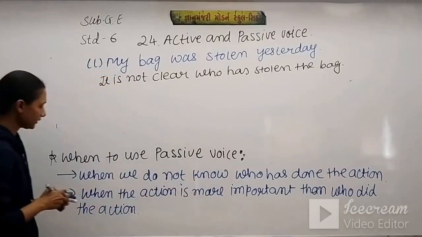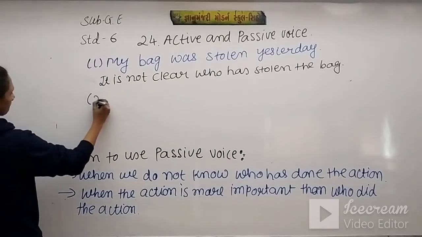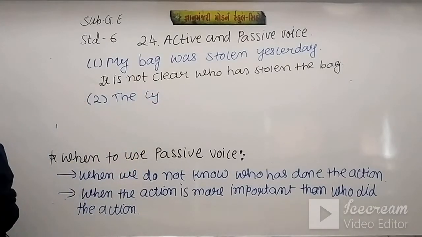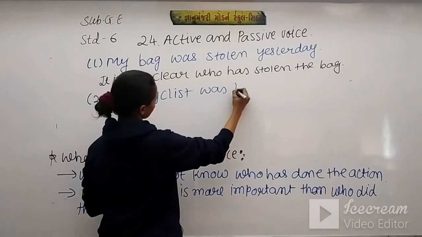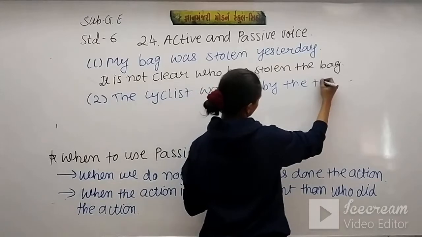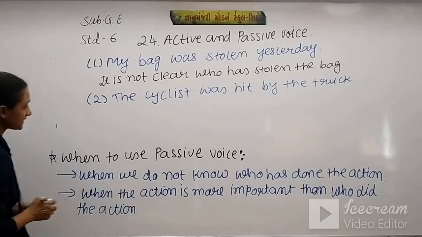Now example number 2. The cyclist was hit by the truck. So this is the second example.